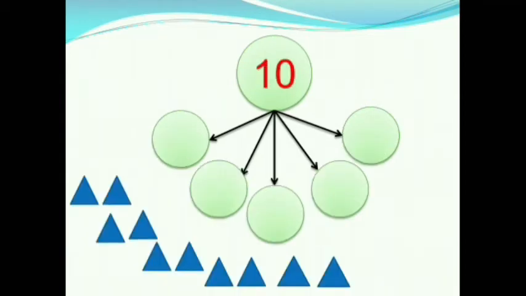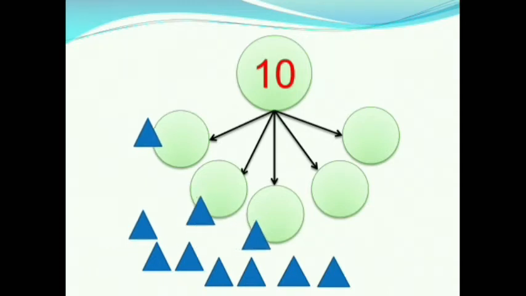Children, see this question. Here we have 10. We will consider it as 10 triangles. We will distribute it equally in 5 parts. First, we will keep one triangle in each part. Now each part has one triangle. Are there any triangles left out? Yes, 5 triangles are left out.